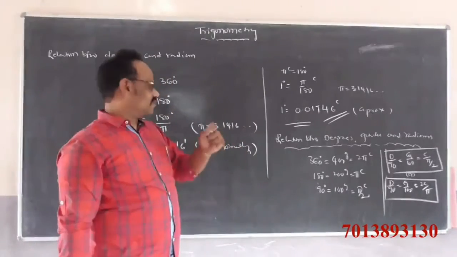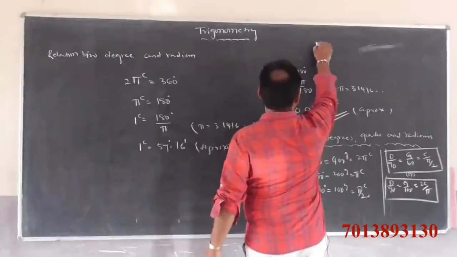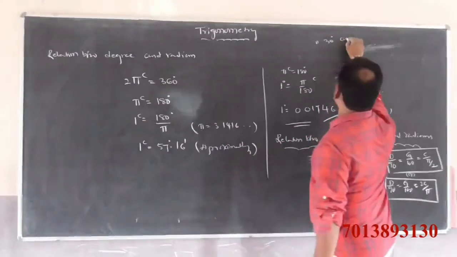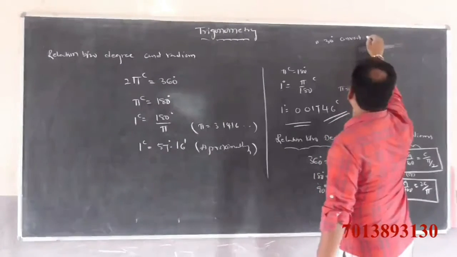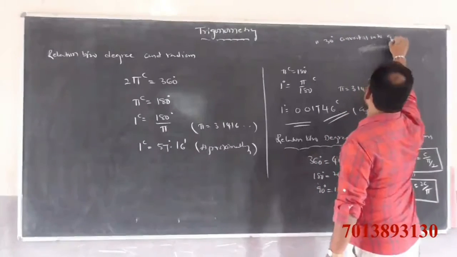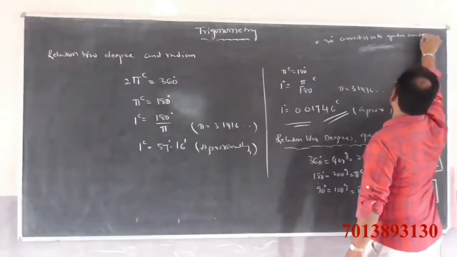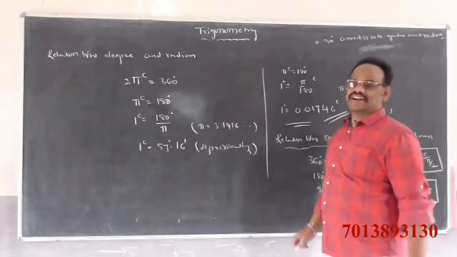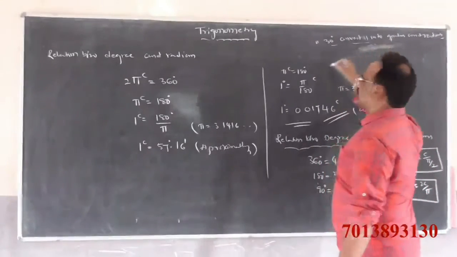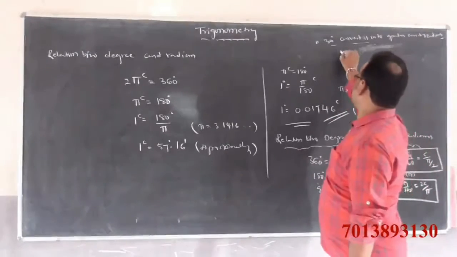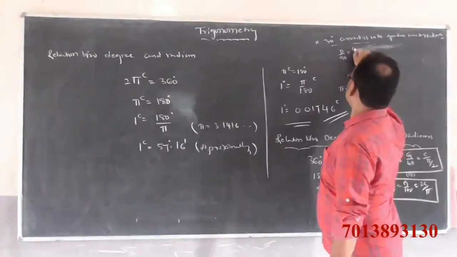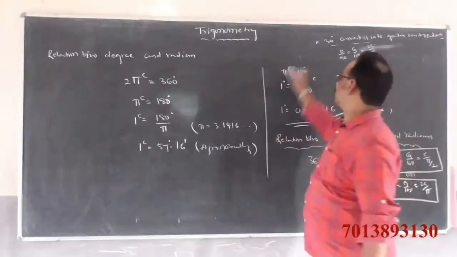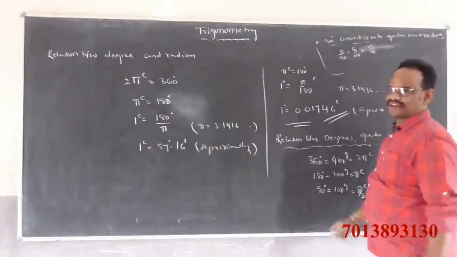Let us do one small example. If 30 degrees, convert it into grades and radians. How? We know the relation d by 90 is equal to g by 100 is equal to 2c by pi.